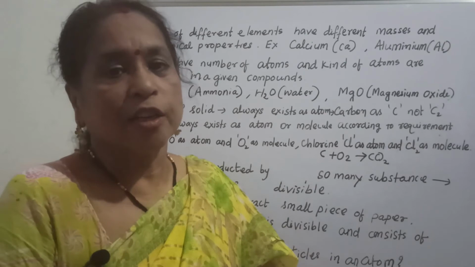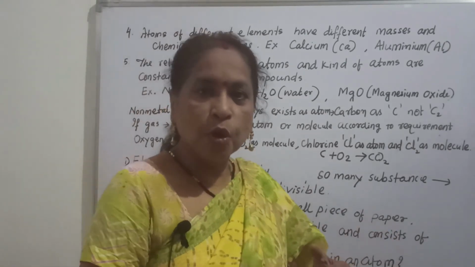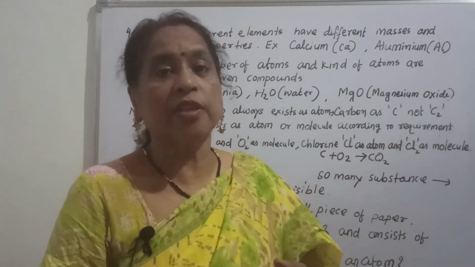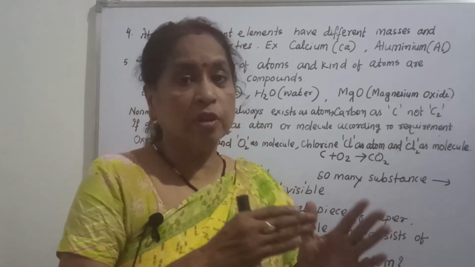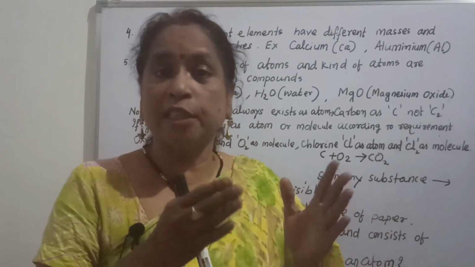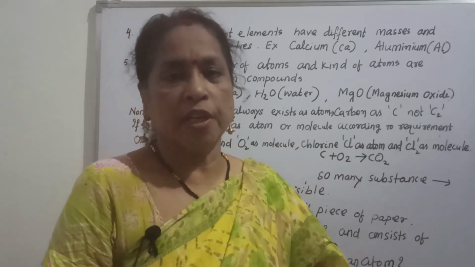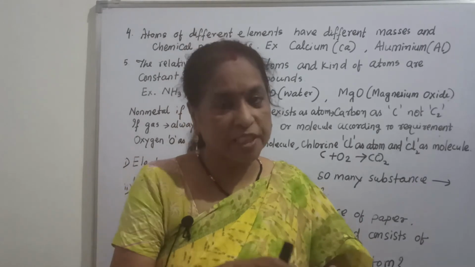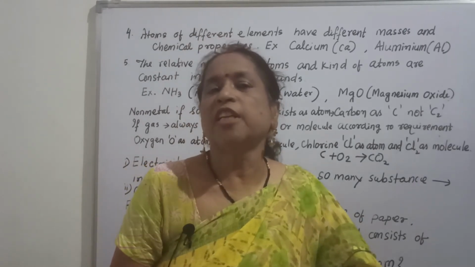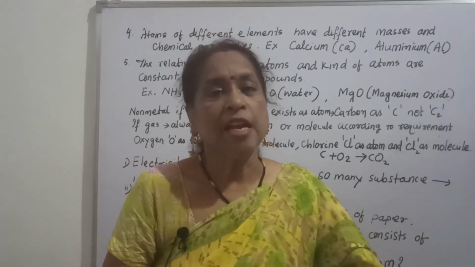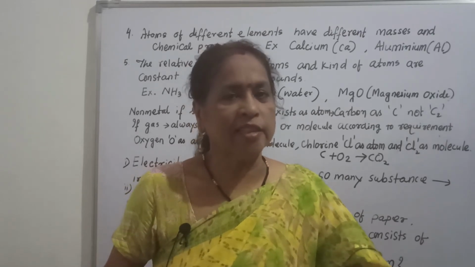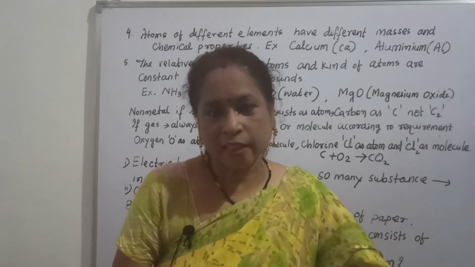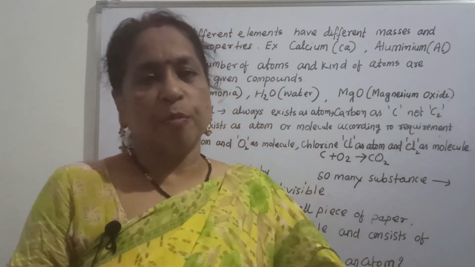Only the electron and proton are charged particles present in an atom, and the neutron is neutral, which is also present. How they are arranged in a very small particle, the atom, I will show in the next coming video.